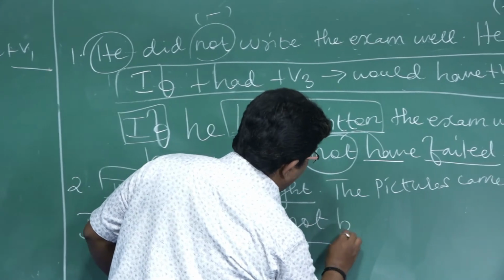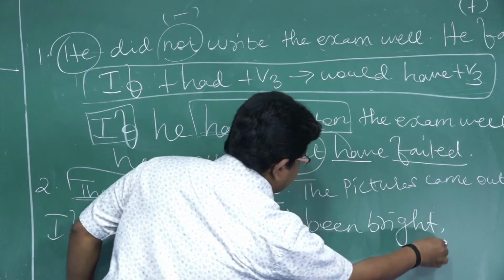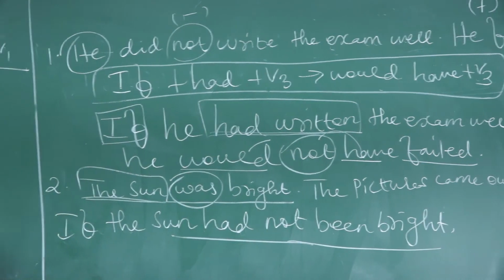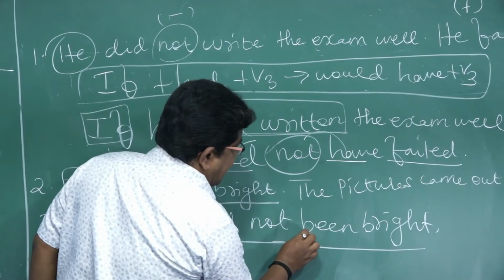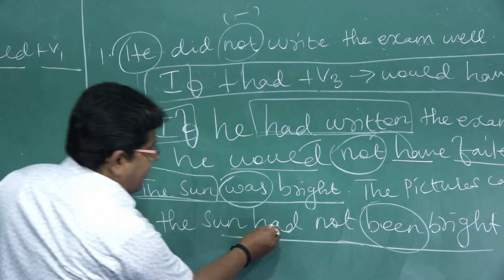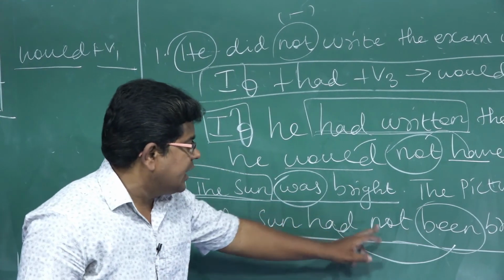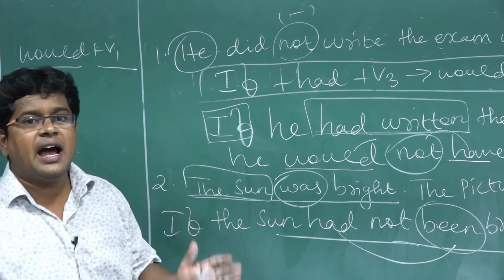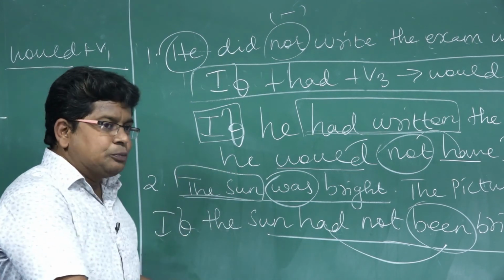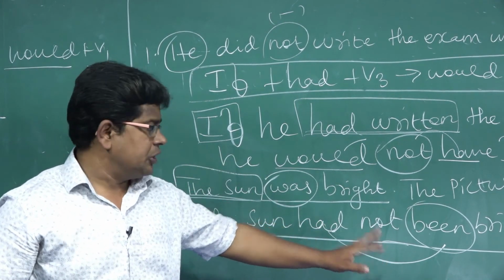If the sun had not been bright. If you write, if the sun had not bright, they won't give marks, because whenever had is there, V3 must follow. Why have I given not here, in between had and been? Because the sentence is positive, I have to make it negative. That's why I have introduced not.